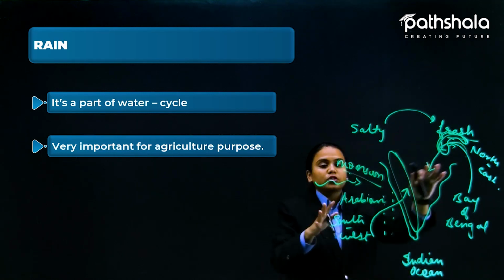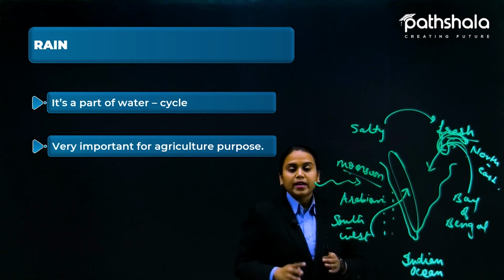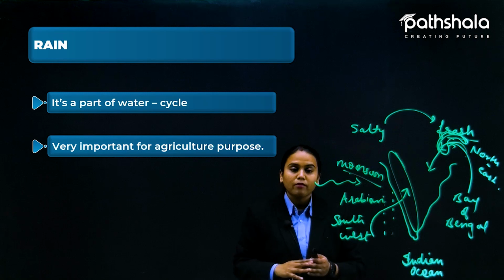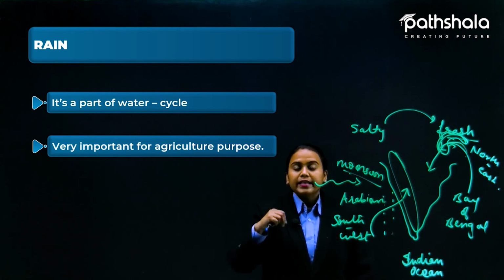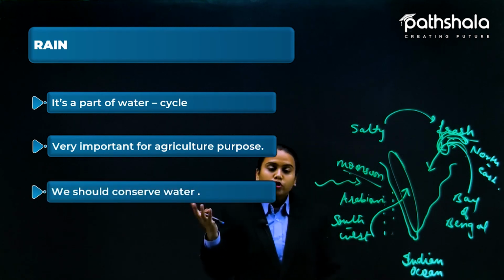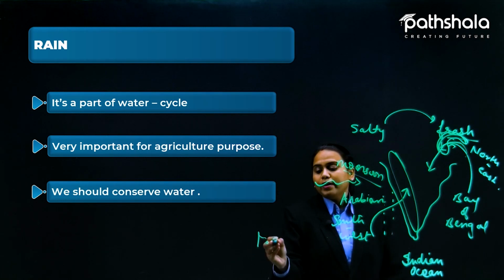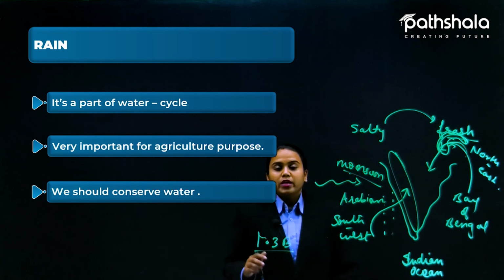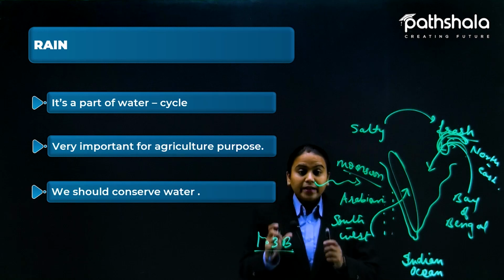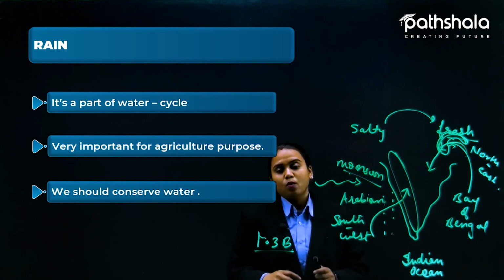So these parts of India are getting rain because of the mountains situated at particular places, and because of the evaporation that has been done during the period of summer. So it is very, very important for agriculture. Now what should we do? You know that our population is about 1.3 billion, and in this century it may be higher. So with a limited amount of water for this whole population of India, what could we do?